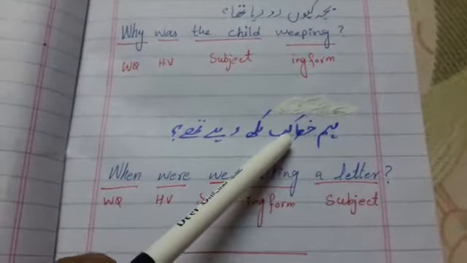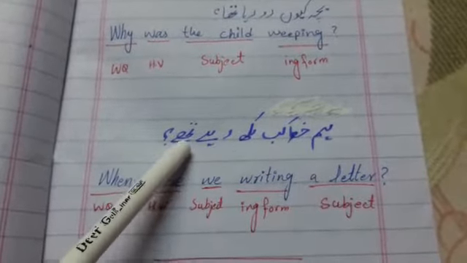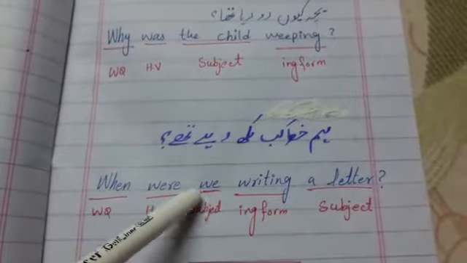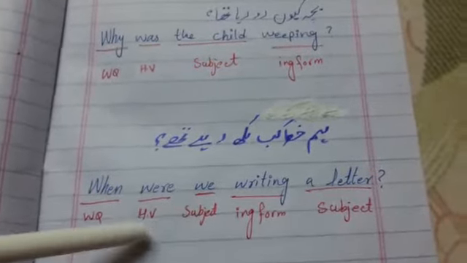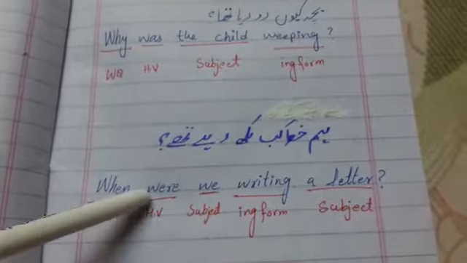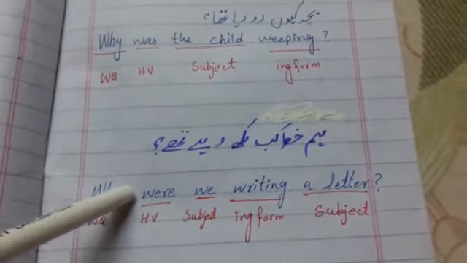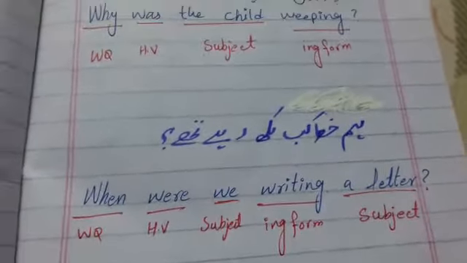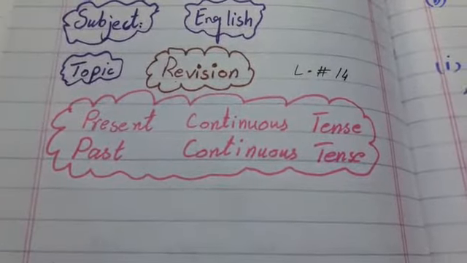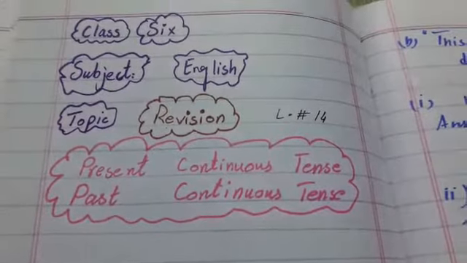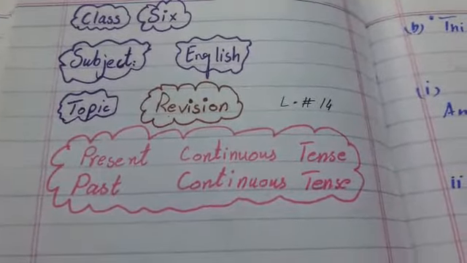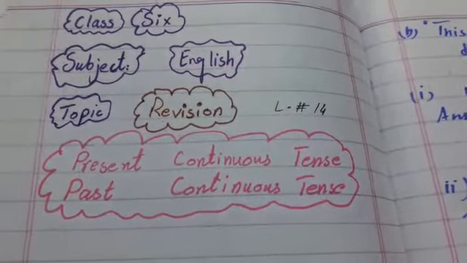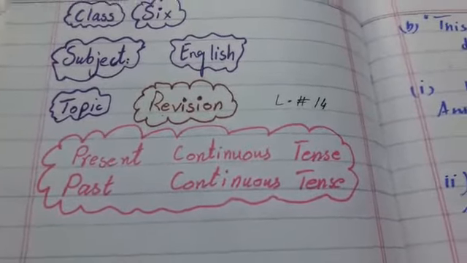अगर हम ये कहेंगे हम खत कब लिख रहे हैं? When are we writing a letter? That is present continuous, and that was the example of past continuous, were and are. So students, I have told you the formation, negative, affirmative and interrogative, and also told the definition and the identification in Urdu as well with examples.